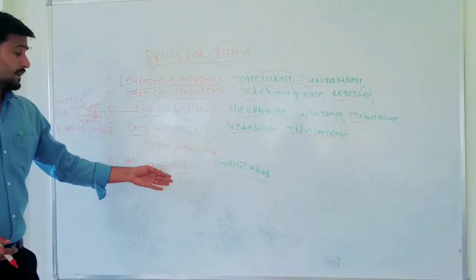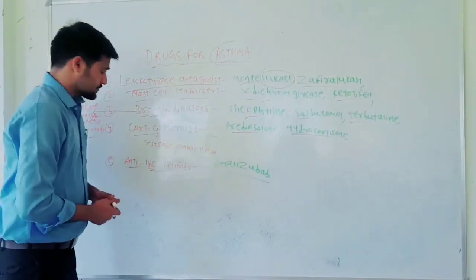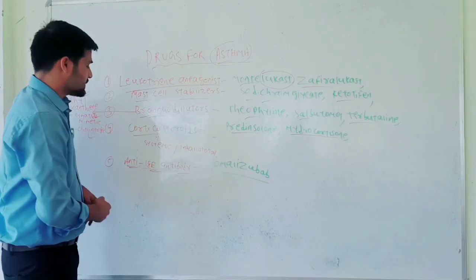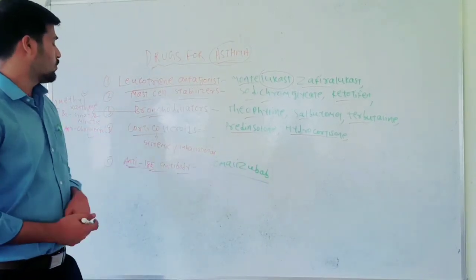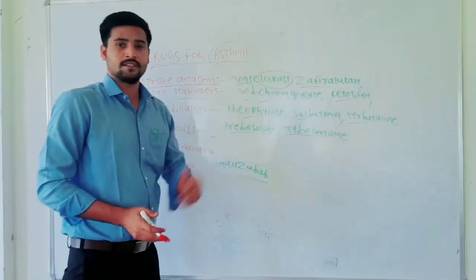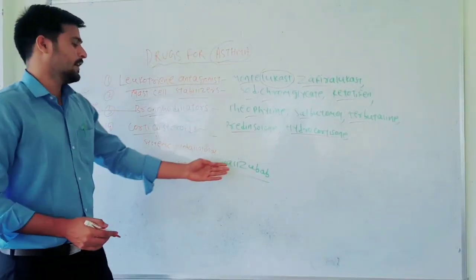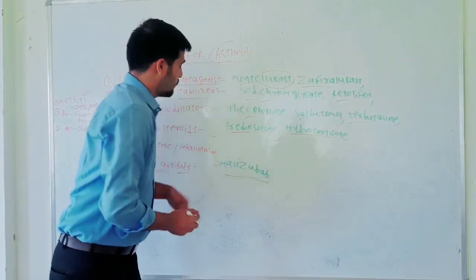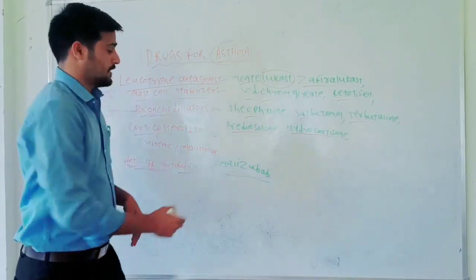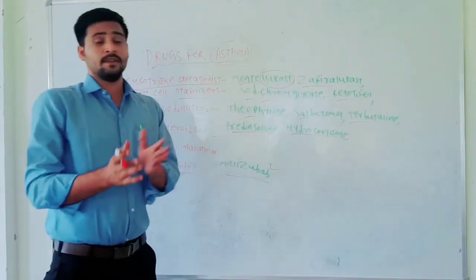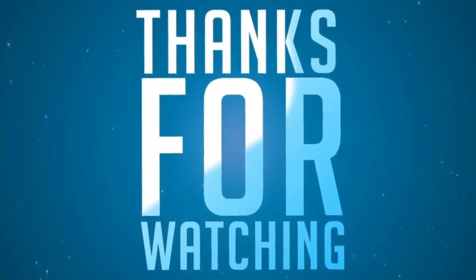Here it is an antibody which inhibits the antigen from binding to immunoglobulin E on the mast cell surface receptor. And in this subcategory, the drug omalizumab is used, and this is the most expensive drug among all.